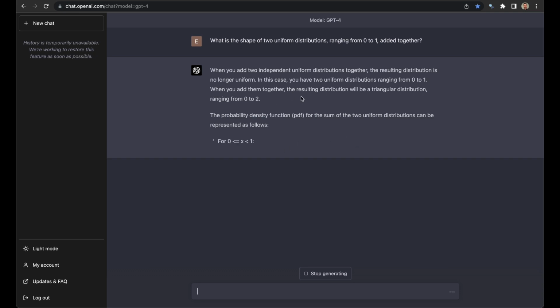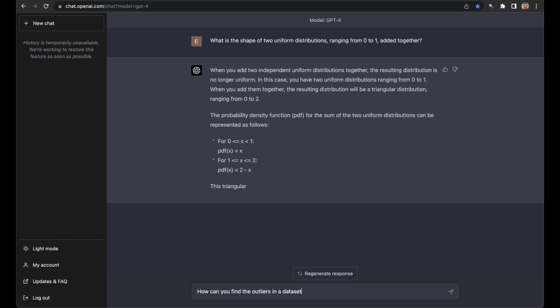So nothing it's saying here is wrong, but it also doesn't really answer the question. I'm looking, oh, it does, triangular distribution. All right, great job. We're going to move on to the next one. Obviously it can answer more, but why would I need it to? Okay, how can you find the outliers in a data set?